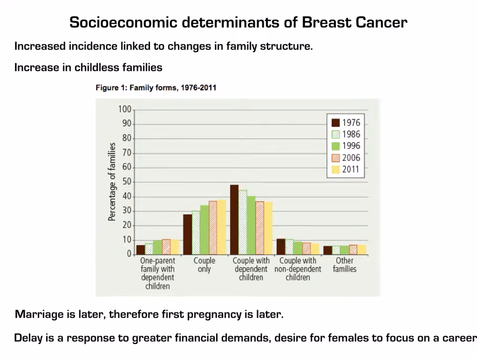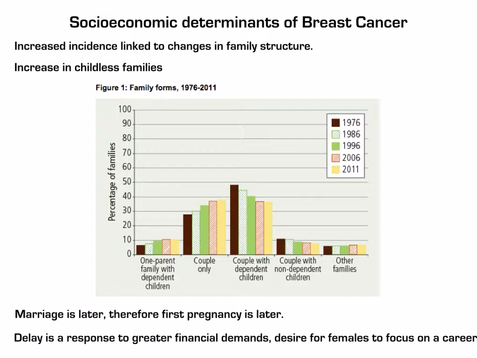Some socioeconomic determinants of breast cancer can include the increased incidence that's linked to changes in family structure. So women that are having children a little bit later in their lives, such as approaching the age of 40, can be a risk factor for breast cancer. This is linked to a number of things, such as females entering the workforce and families needing a dual income.